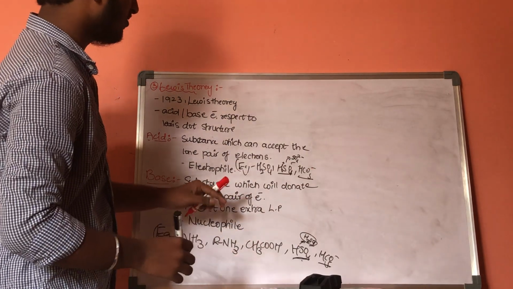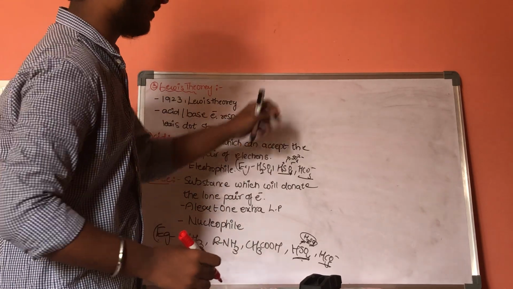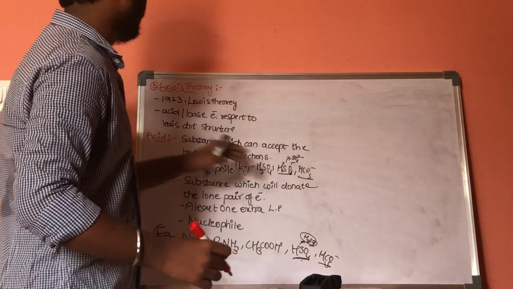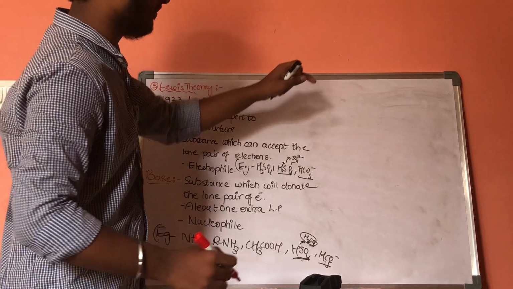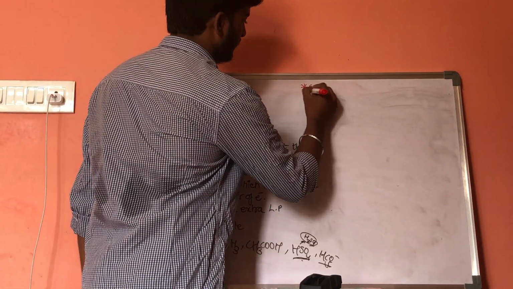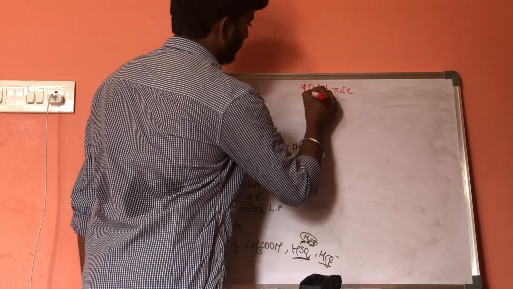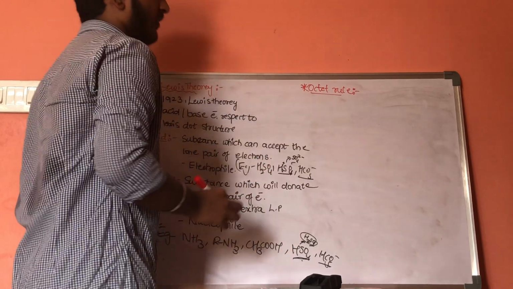Now, let us discuss Lewis acid and base in detail. Before discussing Lewis acid and base, we must know about the octet rule. What is the octet rule?